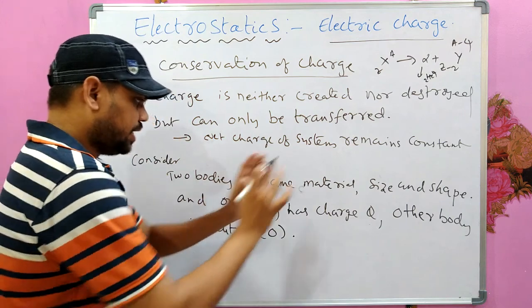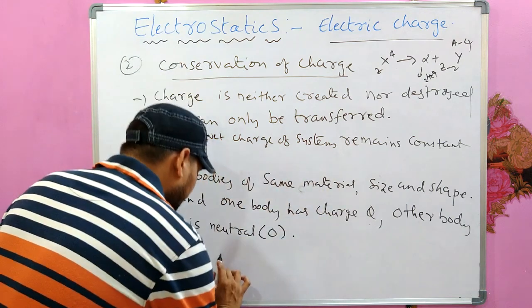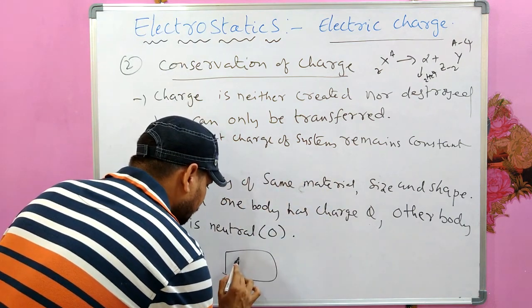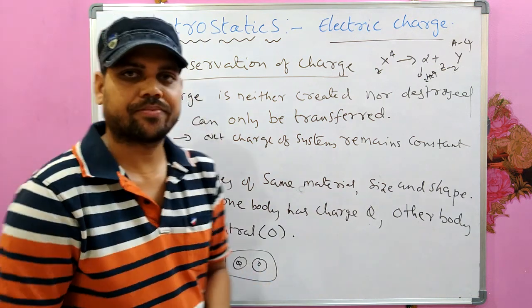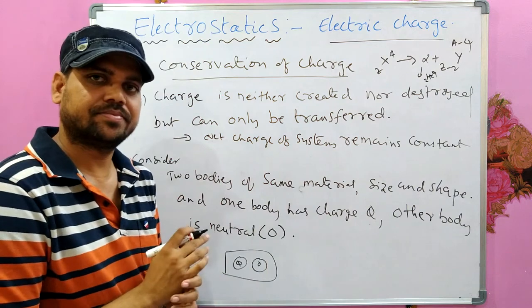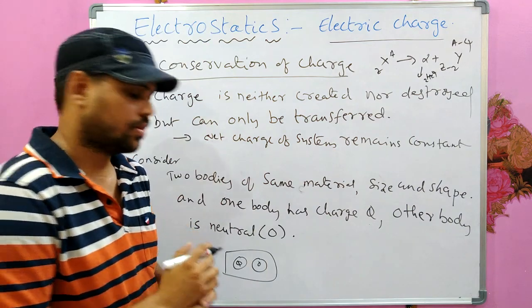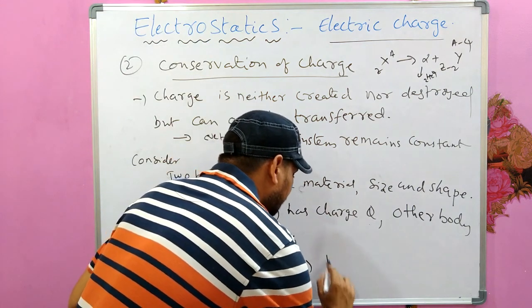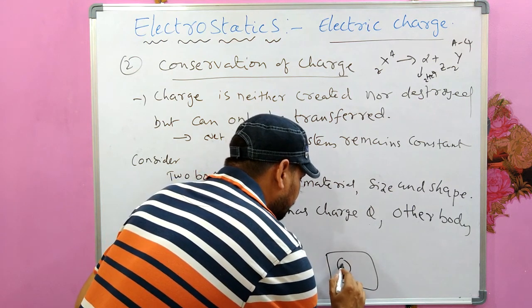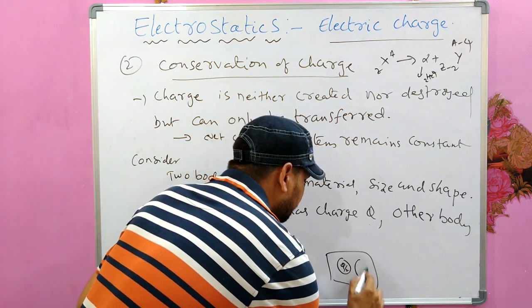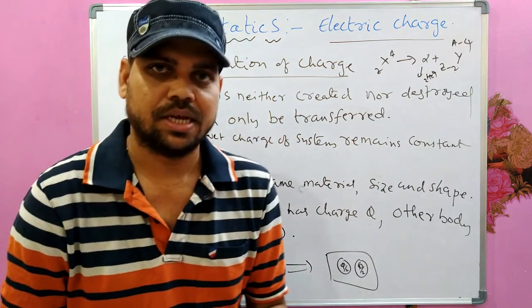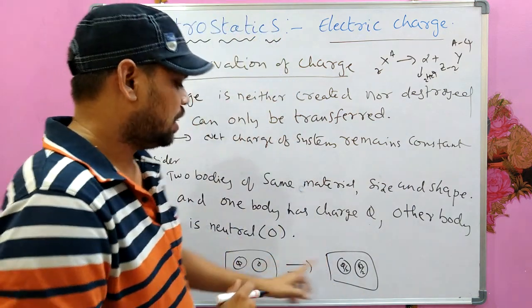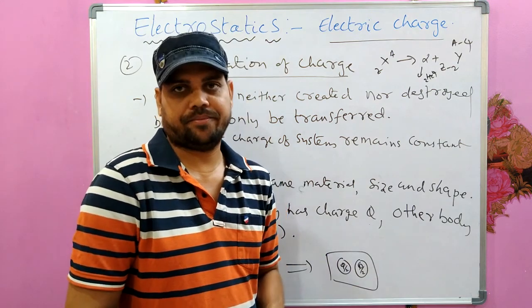Then keep those two bodies in one insulated box, Q and this is 0, and shake it. Then what you would observe is, this will be Q by 2, this will be Q by 2. The equal distribution of charges between those two bodies would happen.